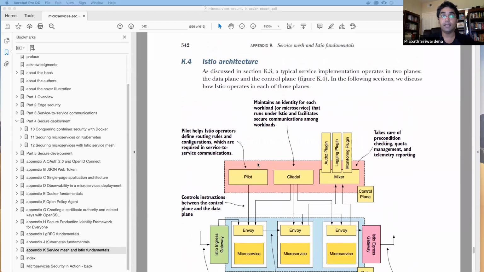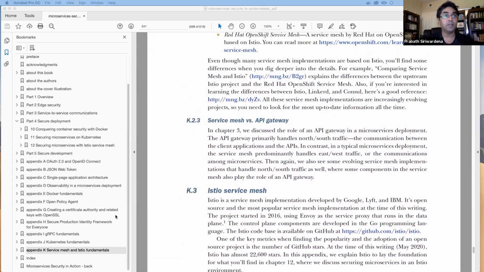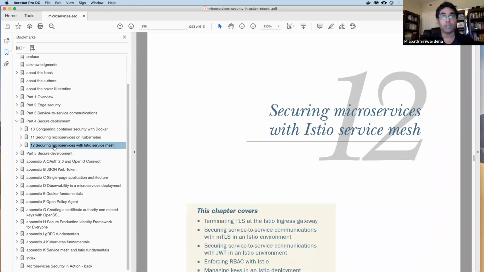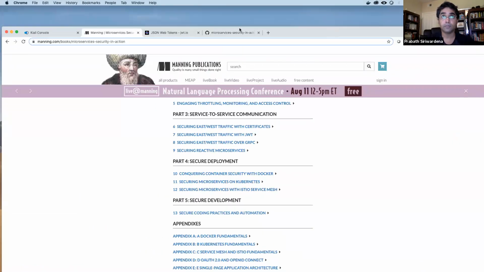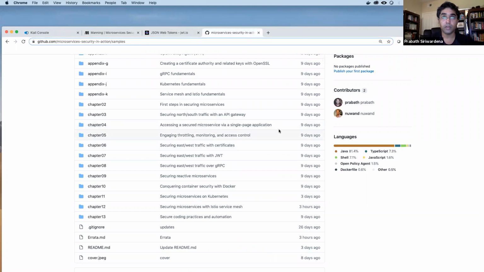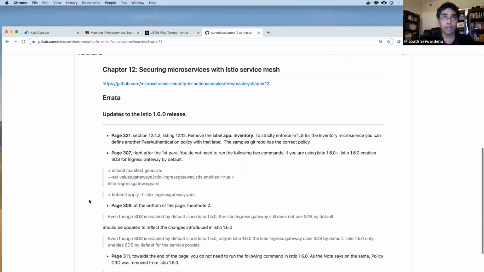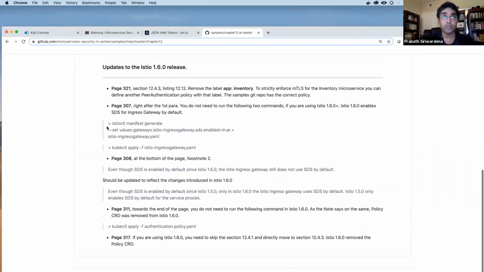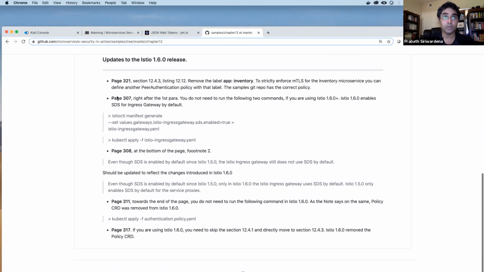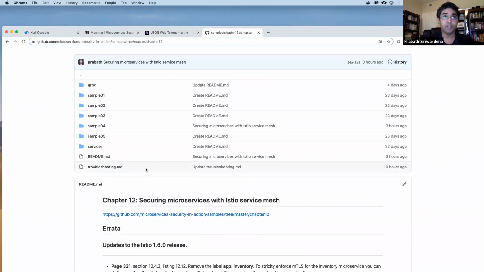Okay, so with that, let's move into the samples. All the security samples you can find in chapter 12. And also, if you go to this Git repo, you can find all the samples. The samples I'm going to use in this session, you can find under chapter 12. Also, there are some commands that you need to skip if you are using Istio 1.6. Those are documented here in the README file under chapter 12.